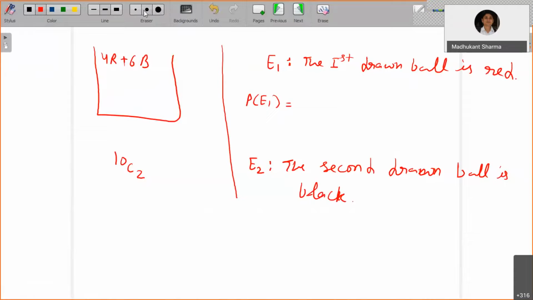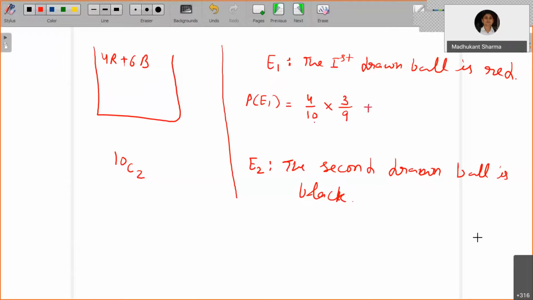So what is our possibility? First, the drawn ball is red. That's going to be 4 out of 10, equally likely. So 4 by 10 into... then the second drawn ball is also red. Now that is not replaced, so the second ball is coming from 9, and since the first drawn ball is red, only 3 remain.